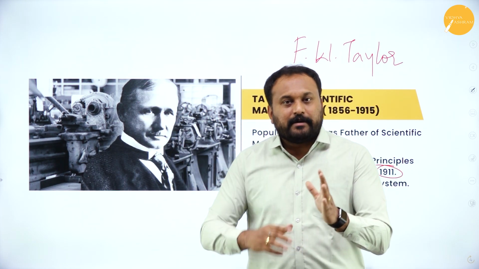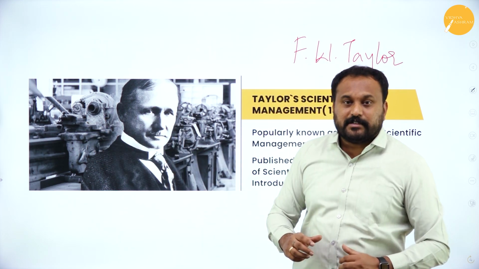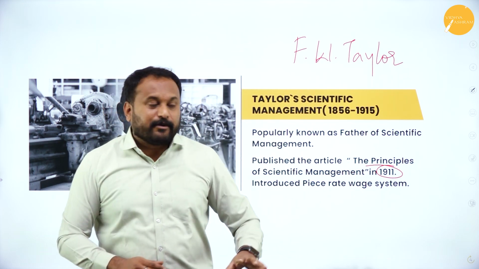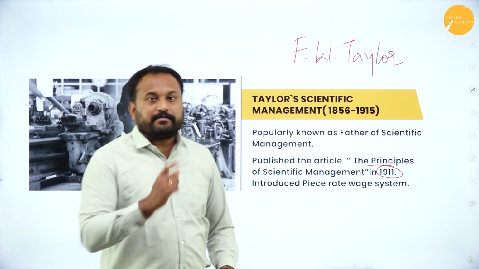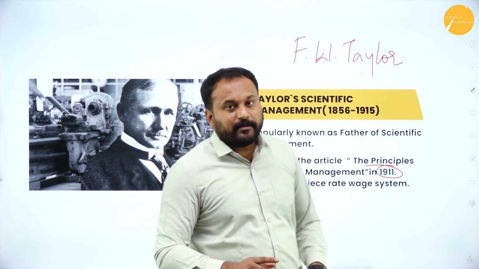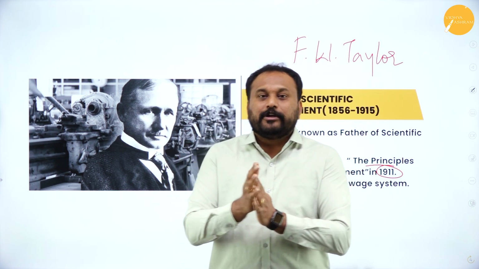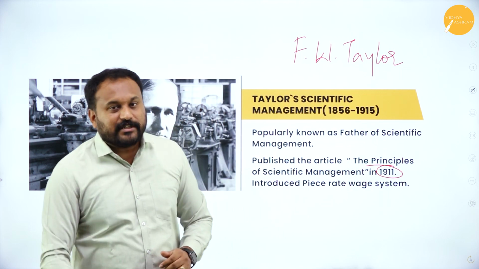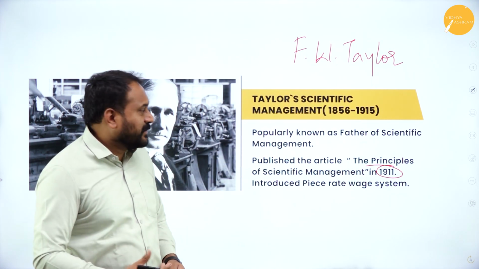You work from 9 o'clock to 6 o'clock, you used to get money, but what used to happen is, how much you have worked, they were not able to calculate. But when F.W. Taylor gave this piece rate wage system, it is not about from 9 to 6 what you do, it is all about how much unit you produce, that much unit only you are supposed to get the wages. So that is called piece wage rate system, a revolutionized principle which he has given.